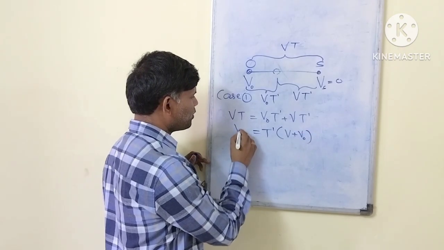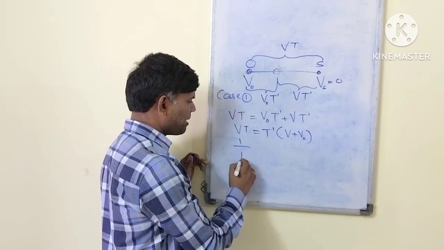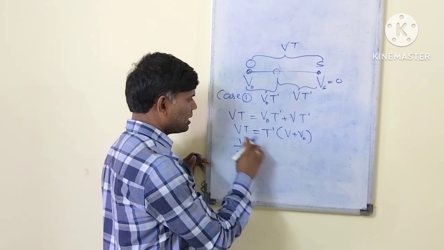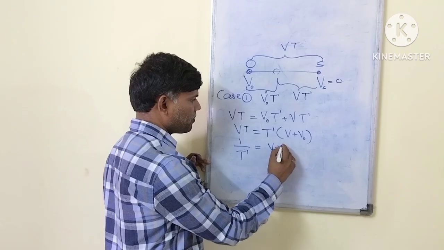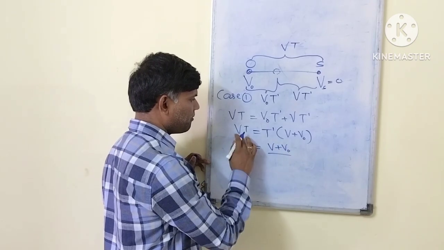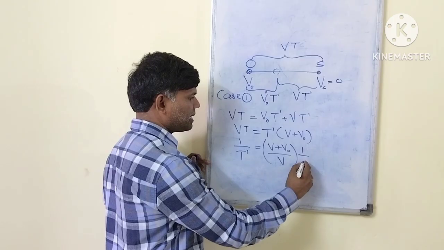This is V into t. I will take t prime this side. 1 by t prime is equal to, I will take t this side, so (V plus V naught) divided by V into 1 by t.